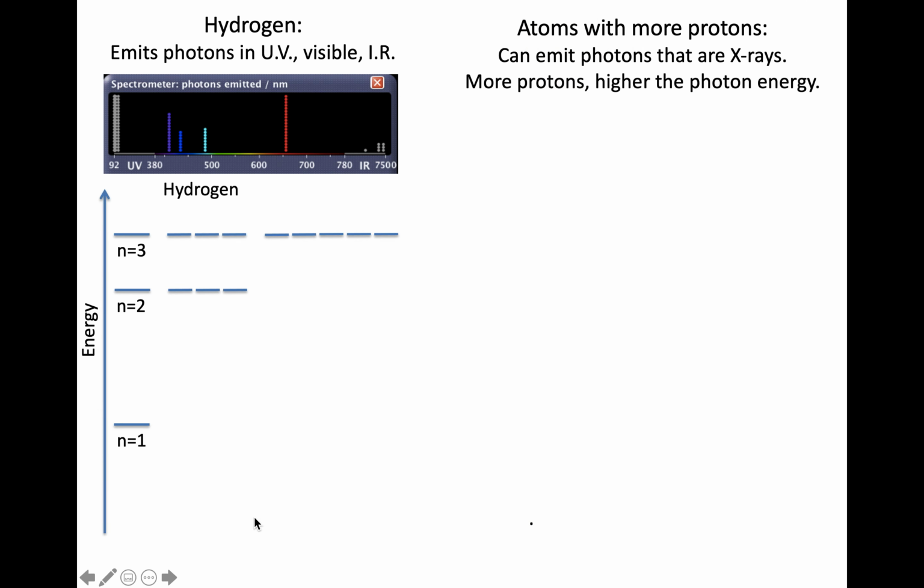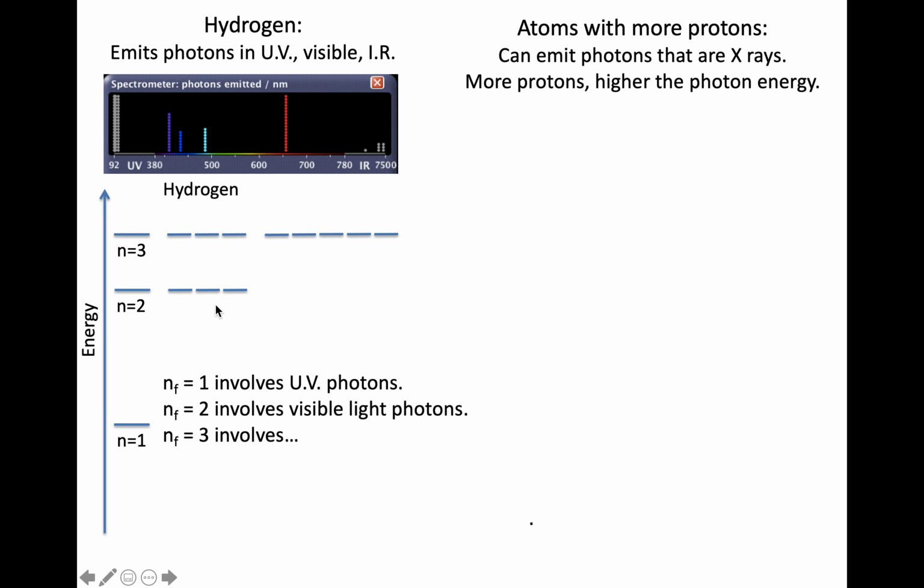So we've been looking at the energy levels for hydrogen. And if we consider the spectrum, we would see that a hydrogen atom can emit in the UV, visible, or infrared. Atoms with more protons can emit X-rays. How does that work? Well, we've seen that transitions going from 2 to 1, 3 to 1, involved UV. If it was finishing at n equals 2, those are in the visible light. What about if it finished with n equals 3? Those were then in the infrared. In no case do I see X-rays.